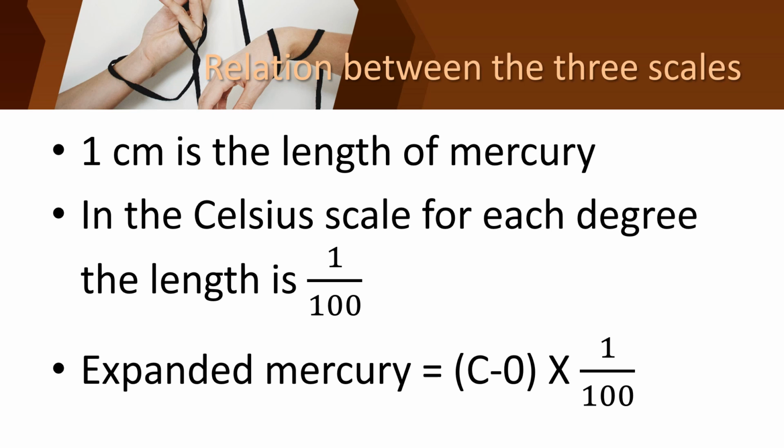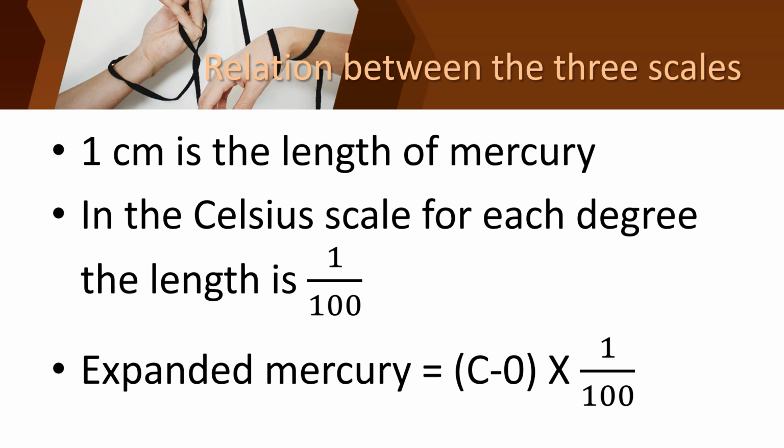In the Celsius scale there are 100 equal parts, so the length of each degree will be 1 upon 100. Since there are 100 parts, we can say that each degree's length will be 1 upon 100. So if the mercury level is expanded, we can say C minus 0 into 1 upon 100.